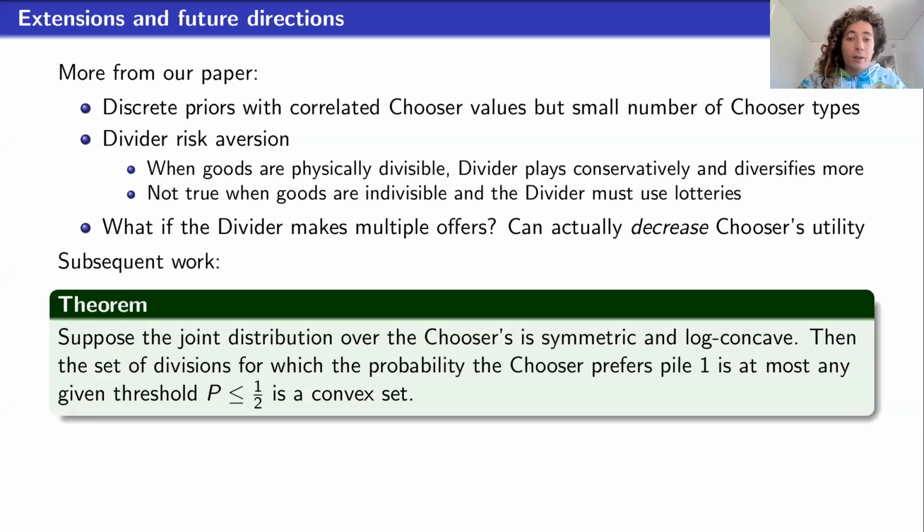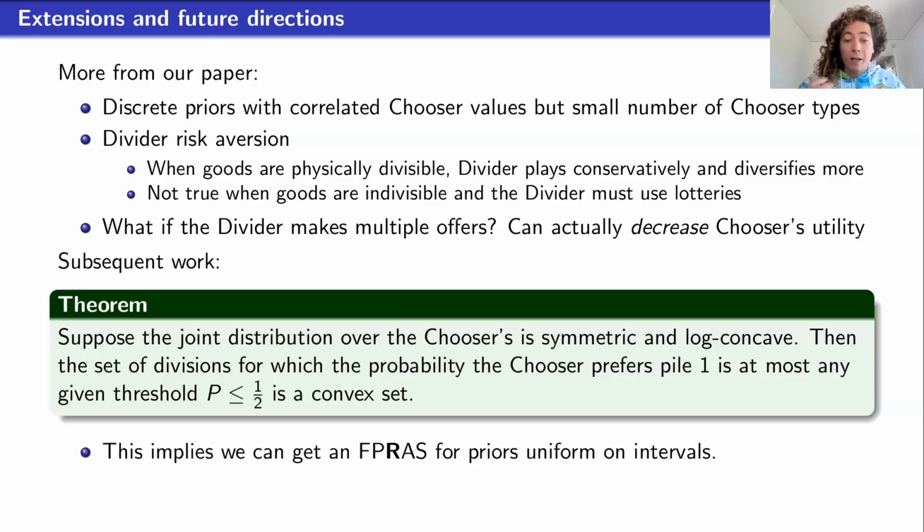In some subsequent work that's not in the paper but will be in forthcoming versions, we were able to extend this FPTAS algorithm to a broader class of distributions. Specifically, we think we can get a randomized polynomial time approximation scheme in the special case where the chooser's priors are uniform on intervals.